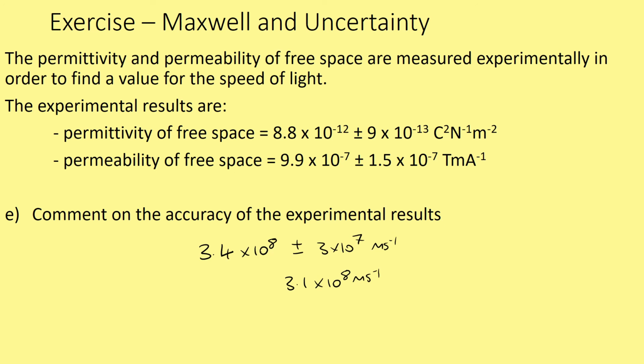How accurate is our value? Remember, accuracy is about how close we are to the actual value as opposed to precision, which is how many decimal places we can measure a value to. So how close is 3.1 times 10 to the 8 meters per second to 3 times 10 to the 8 meters per second? We could work that out and give ourselves an absolute answer to that. So we're within 0.1 times 10 to the 8 meters per second. 1 times 10 to the 7 over 3 times 10 to the 8.